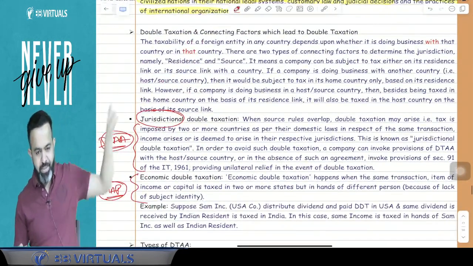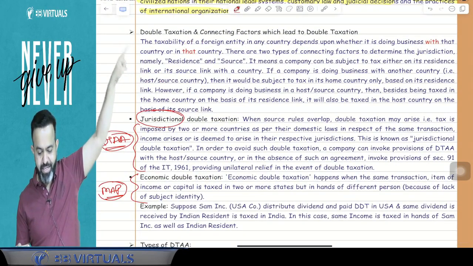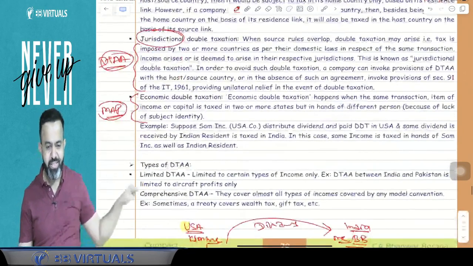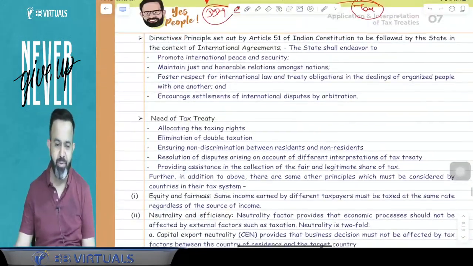So just start reading from double taxation connecting factor, and read till type of DTAA. Just read it. I am going to give you 2 minutes.